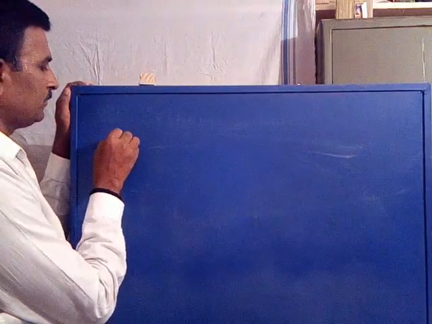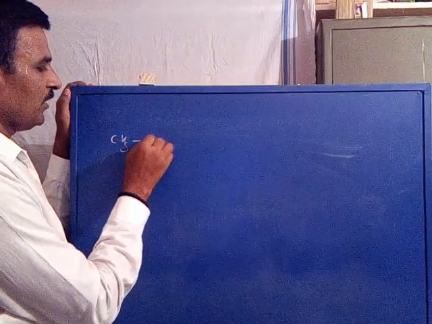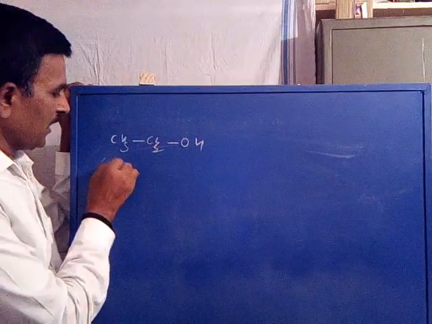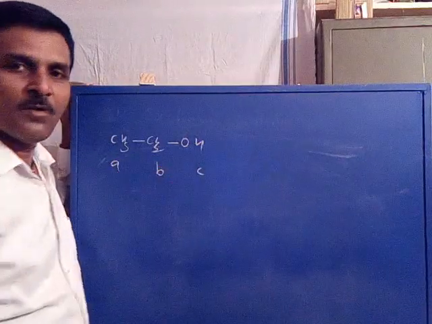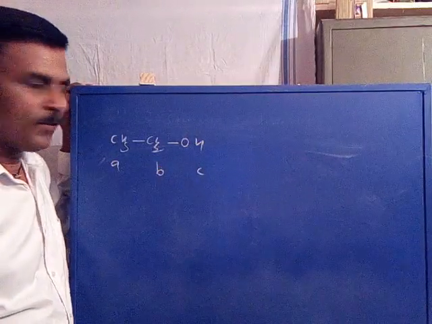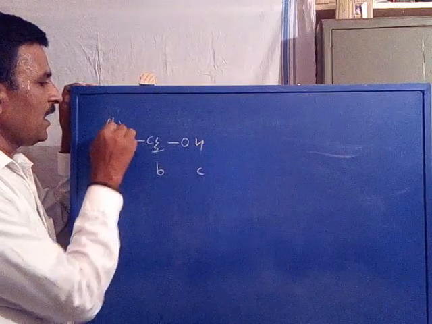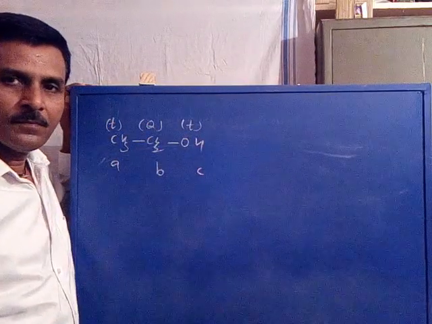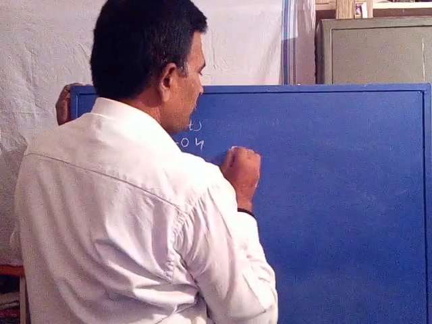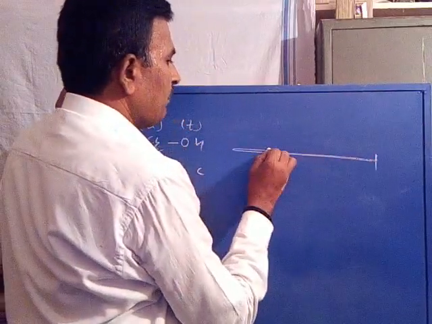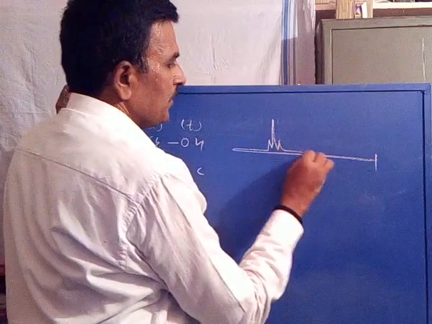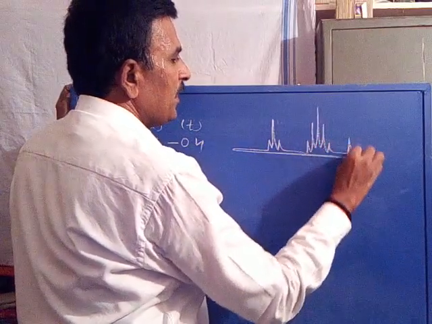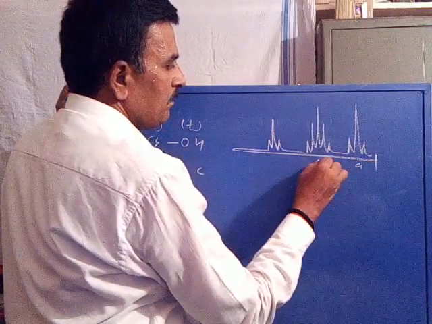you take CH3, CH2, OH, ethyl alcohol, A proton, B proton, C proton, a triplet for A, quintet for B, triplet for C. Now, its spectrum: a triplet of OH, quintet of CH2, and again triplet of CH3, A, B, C.